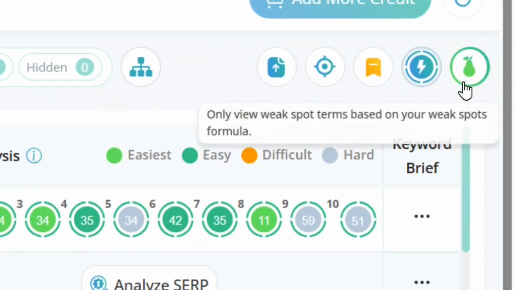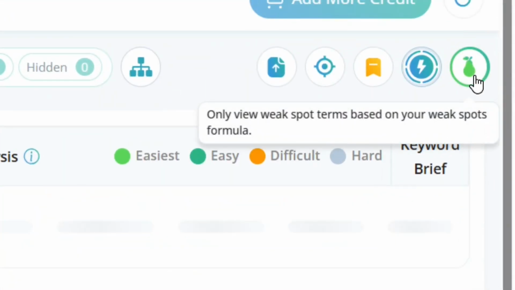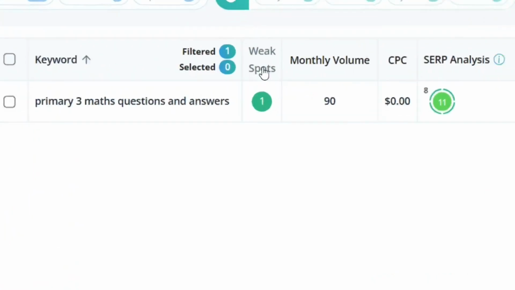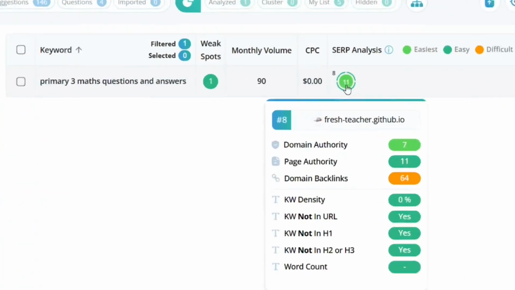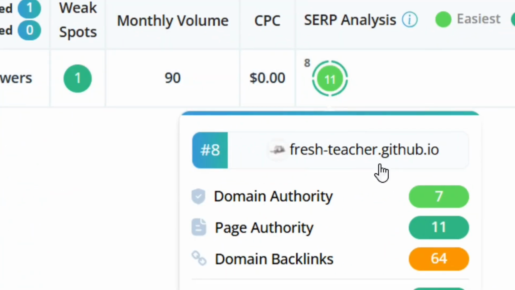From here we are going to click on it, and from the weak spot you will see that I am having one weak spot, and this is it. So how does a weak spot keyword look like? This is how it looks like. It falls within the formula that we have set, which is all this.